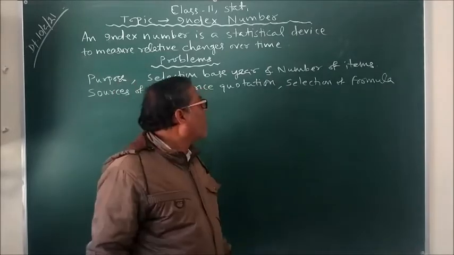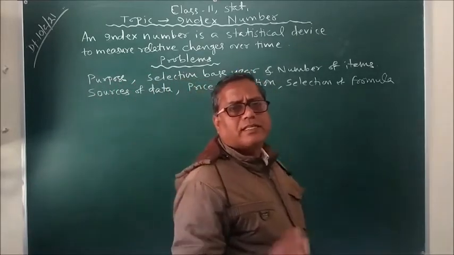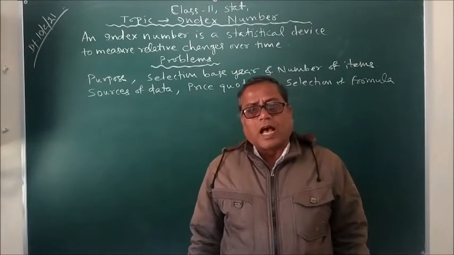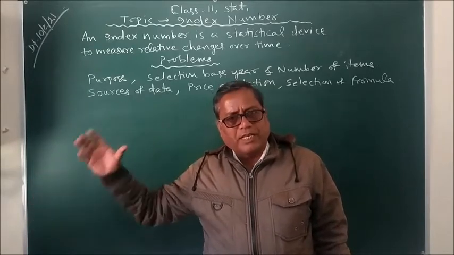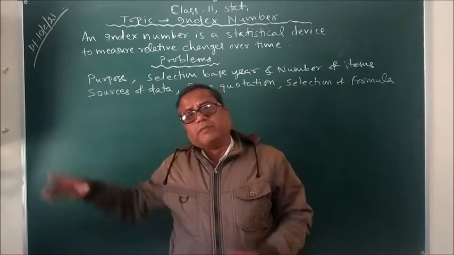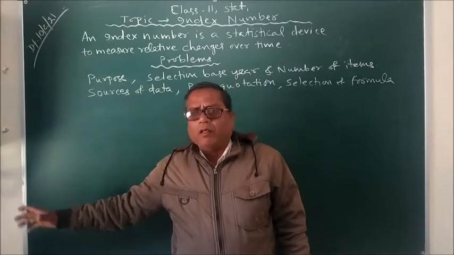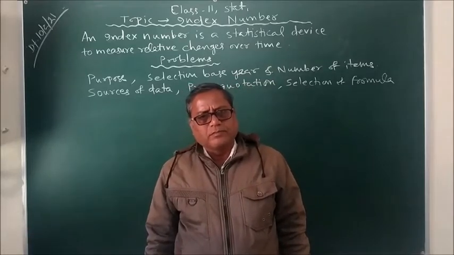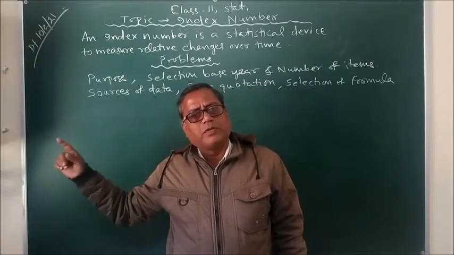Hence it is important. So once again, in a one-liner definition, we can say index number is a specialized average that helps us to calculate the change, the degree of change, the intensity of change of something in between two different time periods. So, the past time period and present, means the starting and the ending. The ending is always called current year and the starting is always called base year.